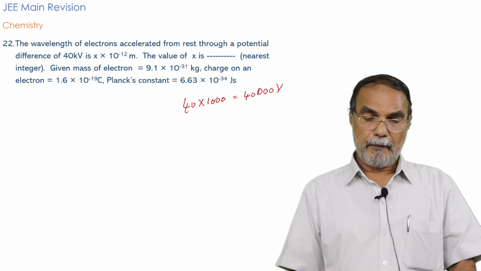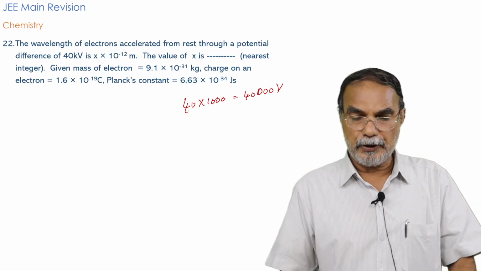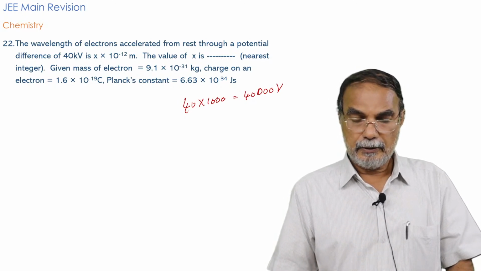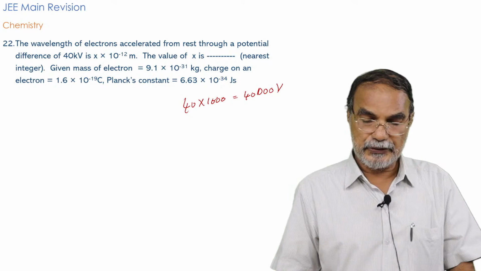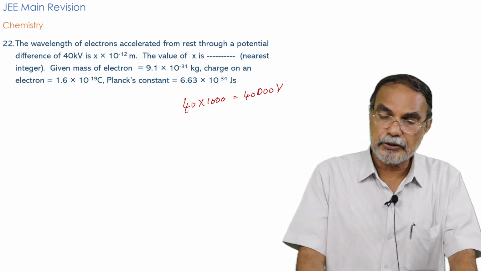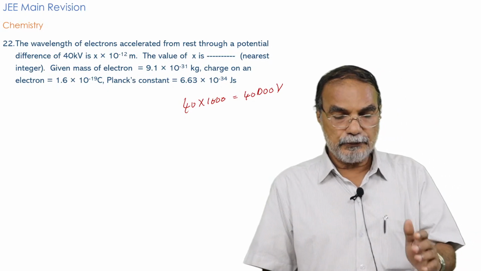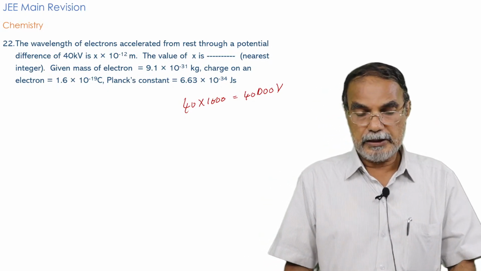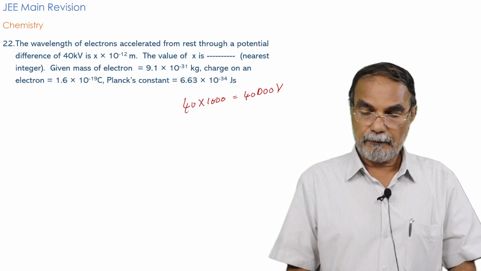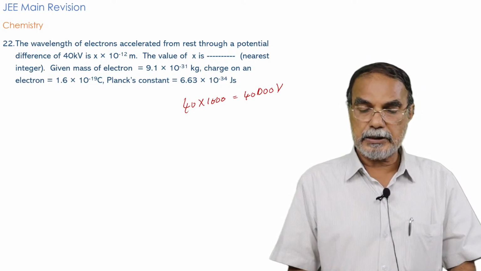That's the accelerating potential. And then the question is, what is the value of x? The wavelength is x into 10 raised to minus 12 meter. What is the value of x to the nearest integer?